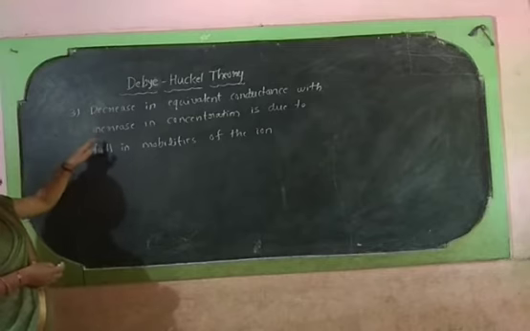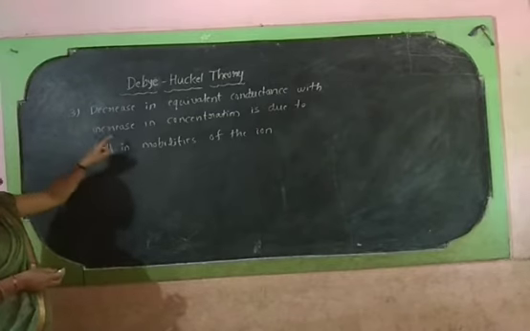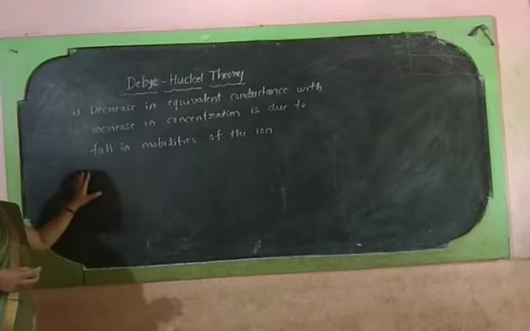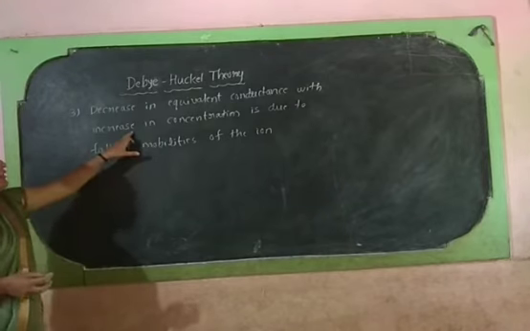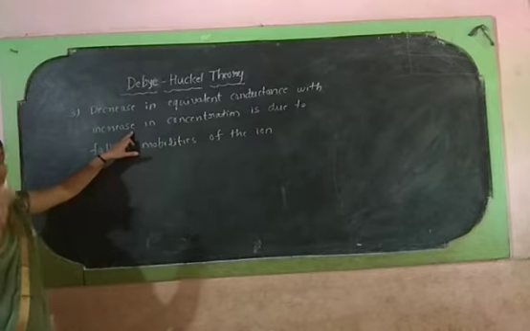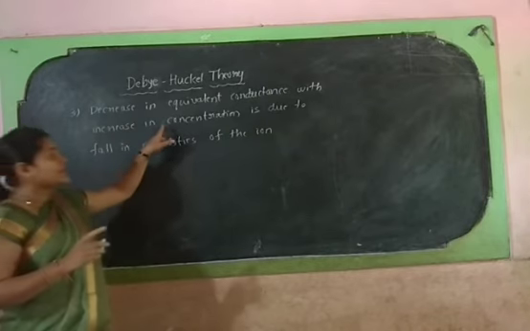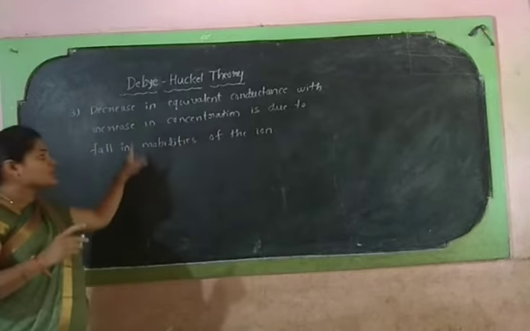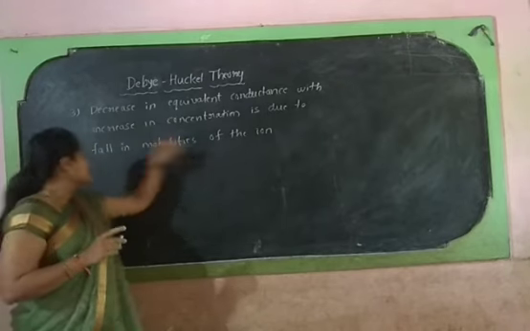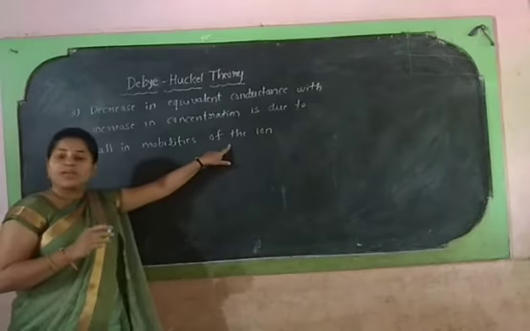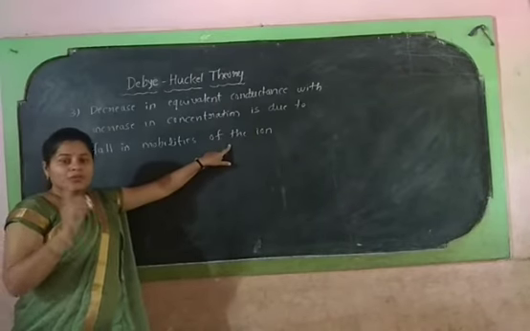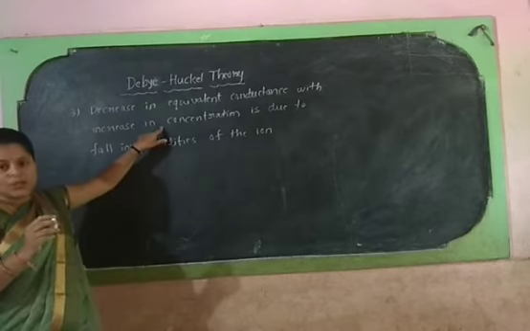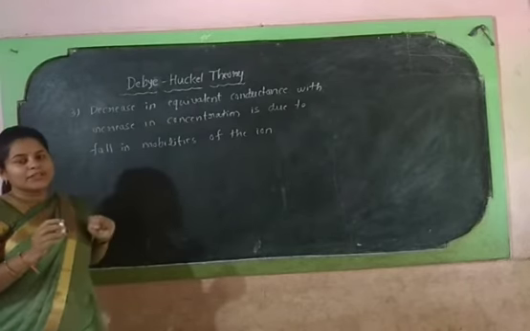decreasing equivalent conductance with increasing concentration is due to a fall in the mobilities of the ions. So normally we know that conductance increases with increasing concentration, but we need to know why the equivalent conductance decreases with increasing concentration. It has already been mentioned that this is due to the fall in mobilities of the ions. We need to know why the mobility of the ions decreases with increasing concentration. For that, there are two important reasons.